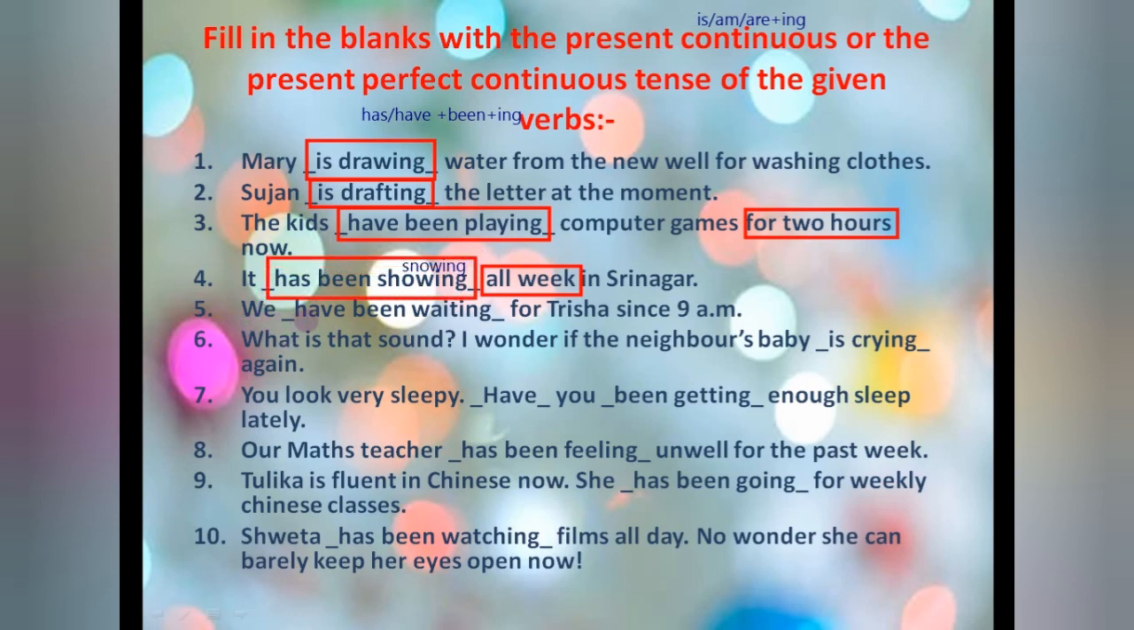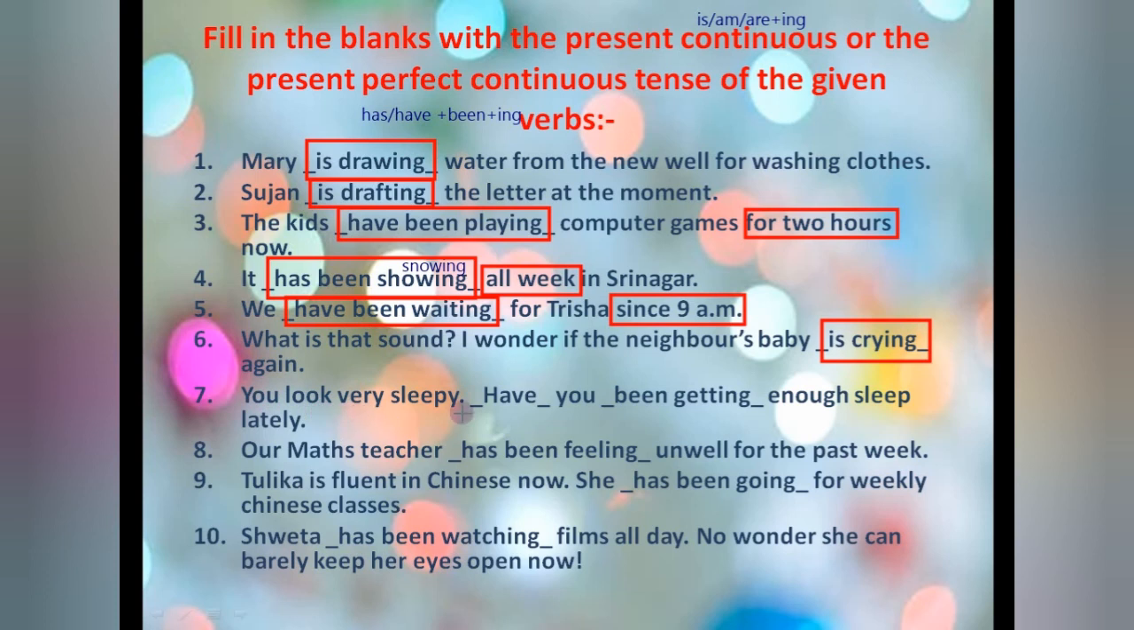We plural, that's why for we dash for Trisha since 9 a.m. Again time is given, since 9 a.m. So we have been waiting for Trisha. So means the activity started in the past only, okay, and it is going on till now. So that's why we plural have been waiting. What is that sound? I wonder if the neighbor's baby dash again. Now see, I wonder if the neighbor's baby is crying. So no relation is given from the past. That's why present continuous we have used.